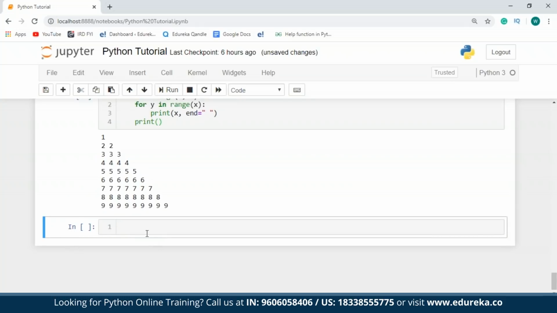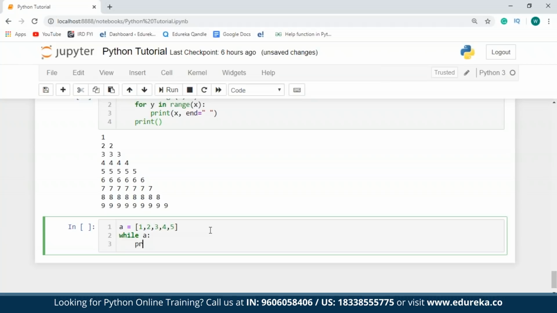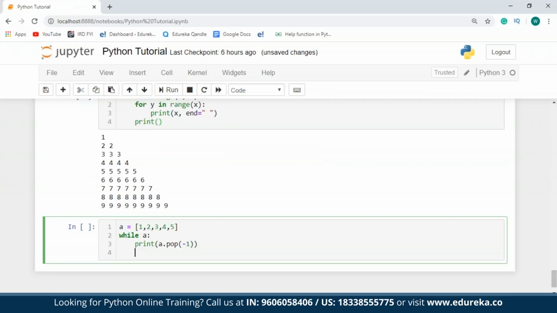So now let's take an example of a nested while loop. So what I'm going to do over here is take a variable, say a, and I'll assign a list of values to this. So while a is true, what I'm going to do is just print a.pop(-1). And then I'll take another variable within this while loop. I'll just say b is equal to some list of strings.